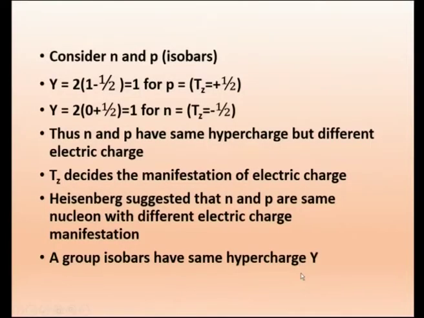If you take a group of particles with the same mass from elementary particle studies, maybe in cosmic radiation you will find so many particles coming. Some of them have the same mass. Suppose I find some 3 or 4 of them having the same mass, then they are called isobars. Now we found that neutron and proton are 2 particles with the same mass, and they have the same hypercharge, namely 1. Now we will just go further.